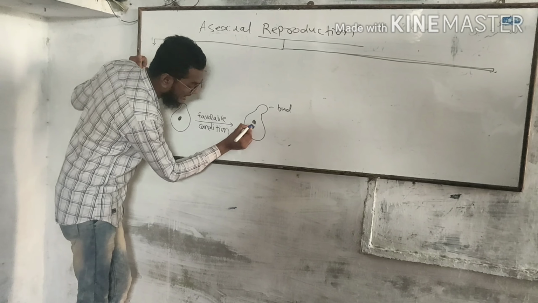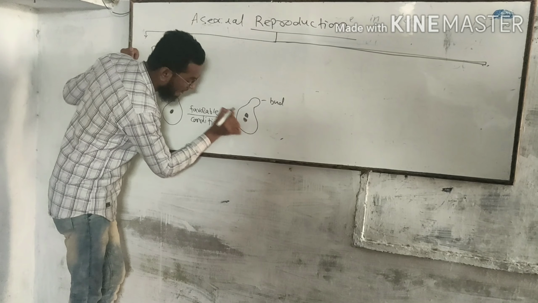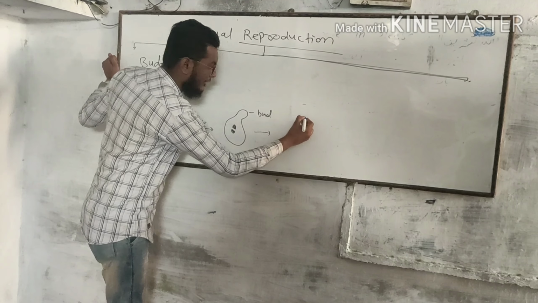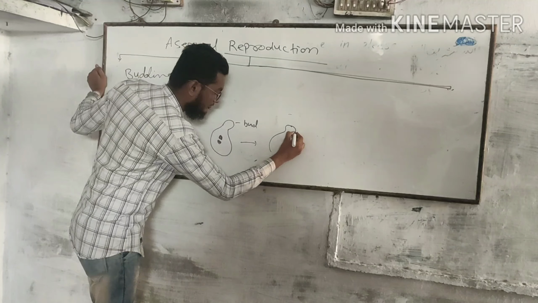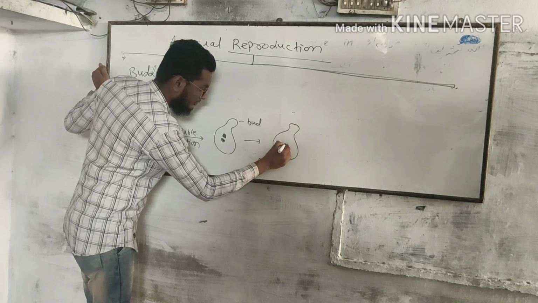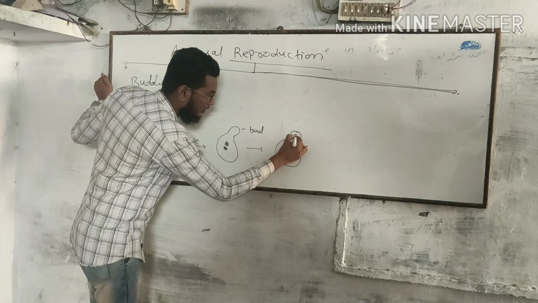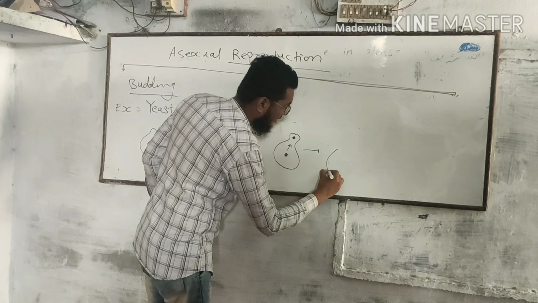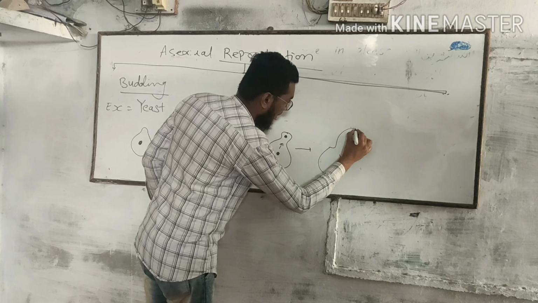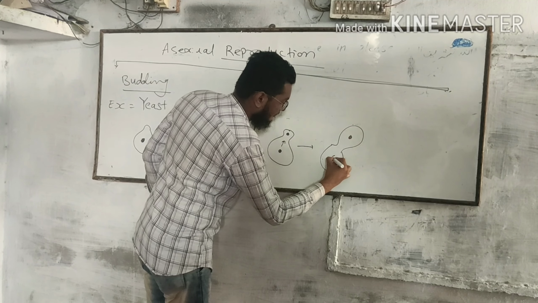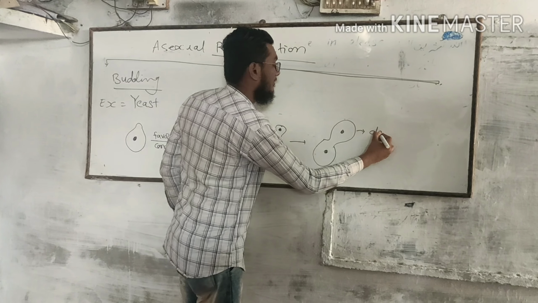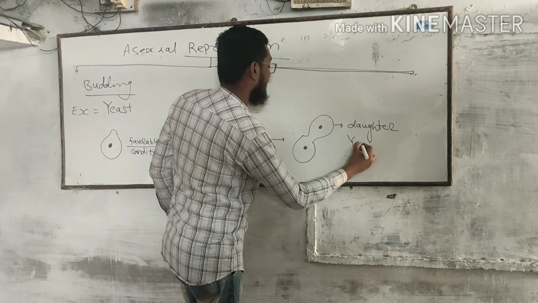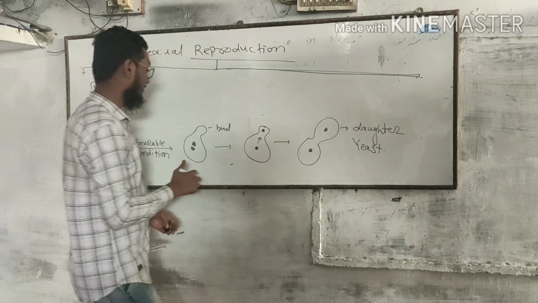After the complete division of the nucleus, the nucleus enters into that bud, and that bud further grows. That is called daughter yeast.